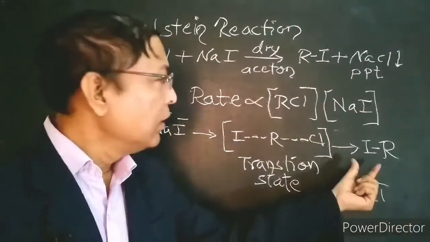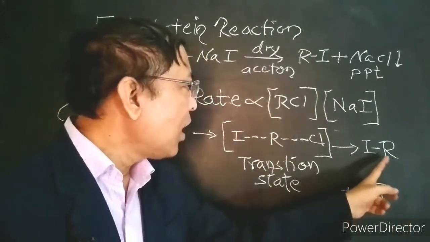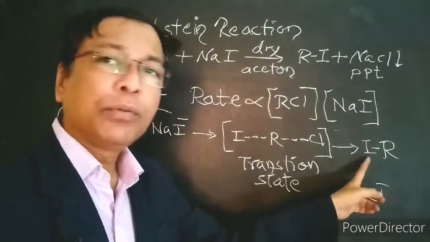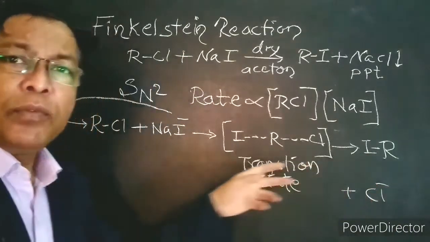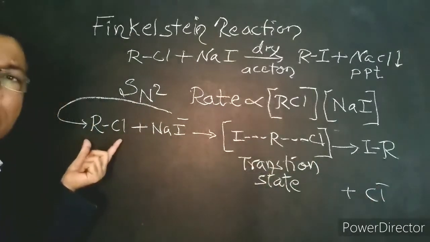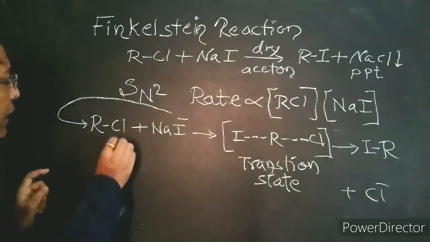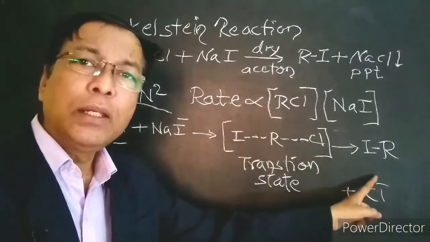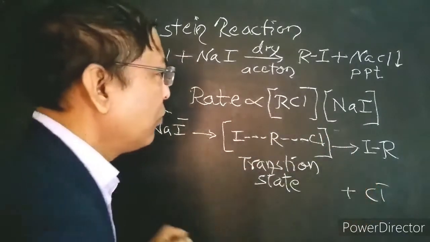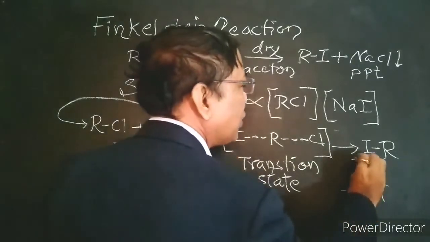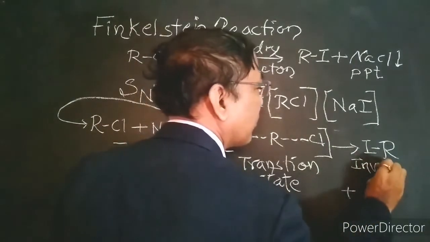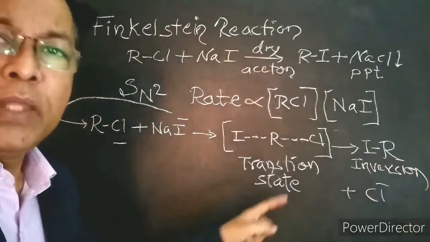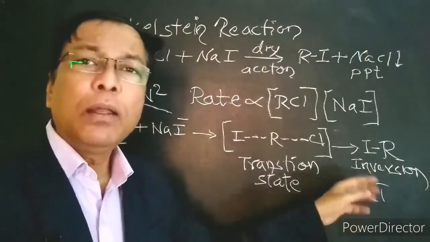If you see the configuration of alkyl iodide, here the nucleophile is at left side. If you compare the configuration with the reactant, here the nucleophile is at right side, and in the product the nucleophile is at left side. Therefore, this is called as inversion of the configuration.